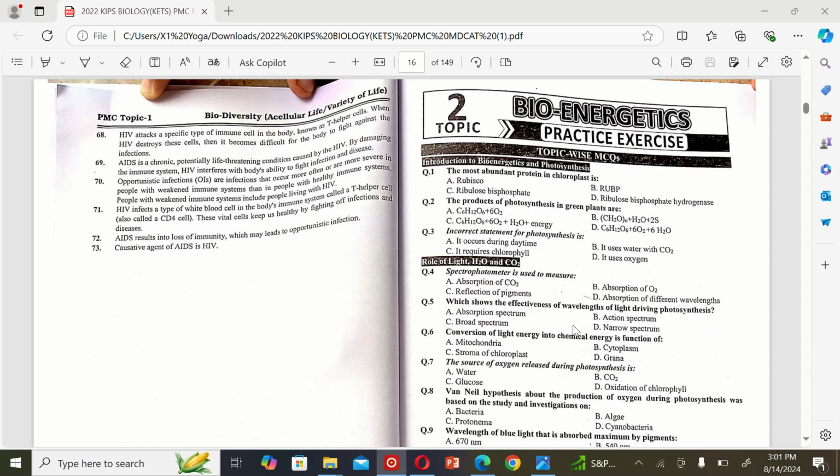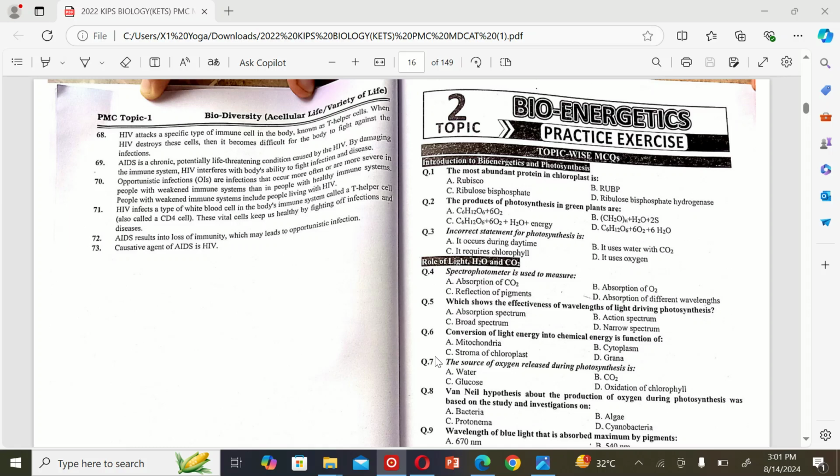The next MCQ is: which shows the effectiveness of wavelength of light driving photosynthesis? A. Absorption spectrum, B. Action spectrum, C. Broad spectrum, and D. Narrow spectrum. So the correct option is D. Narrow spectrum.